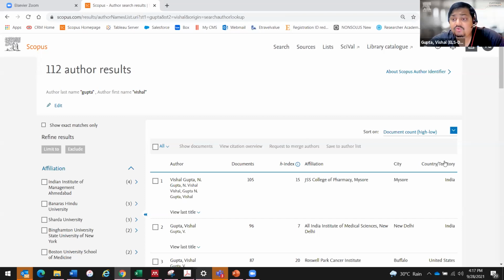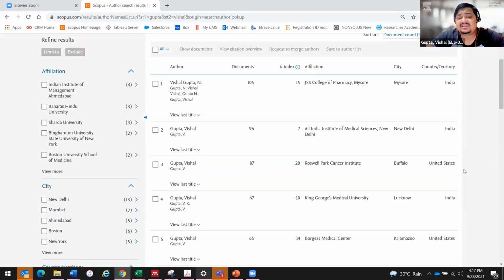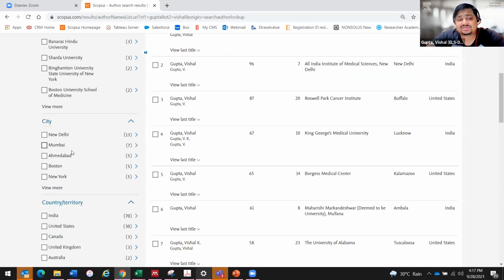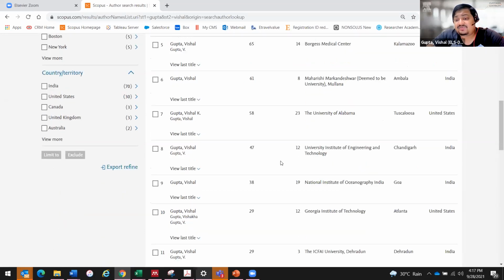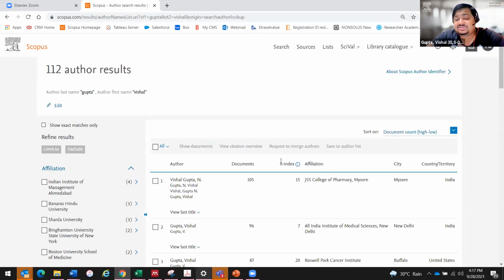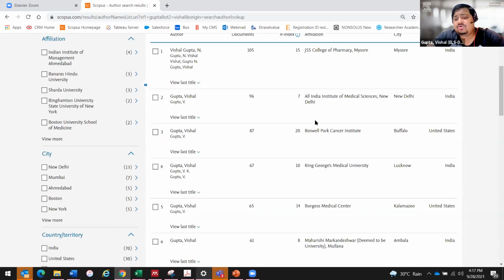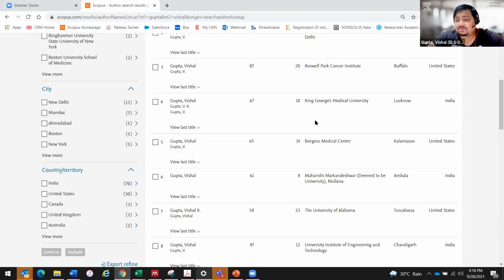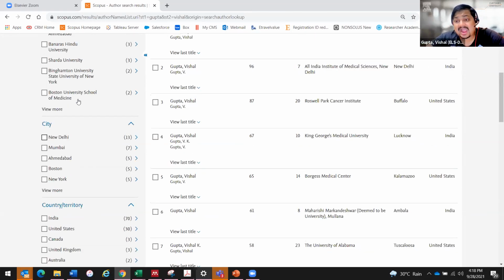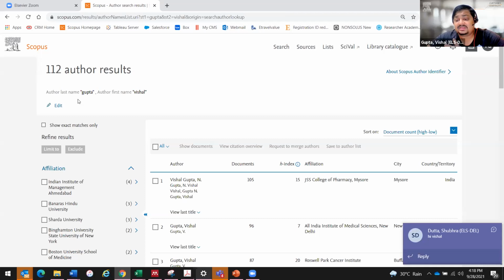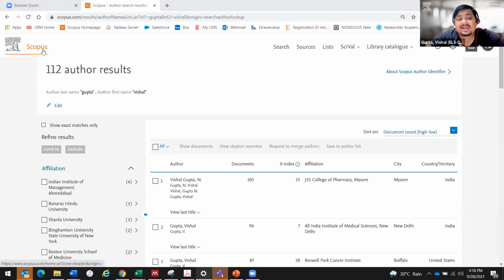How does one know which author is who now? Now you see they have been categorized on the basis of institution, city, country. But if you could just know the ORCID, it would have been so easy to locate that person. Now, it is quite possible that if there are two Vishal Guptas from the same institute, some of the documents might be wrongly indexed. That can actually impact both the author's overall profile as well as the performance, ranking, etc. So that is why it is so critical.